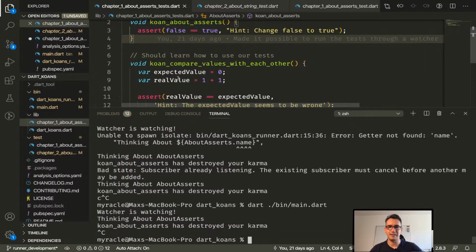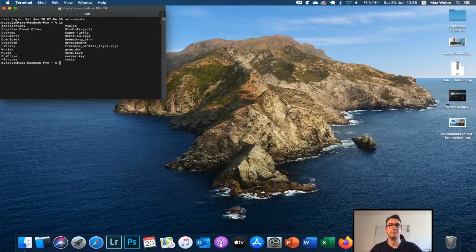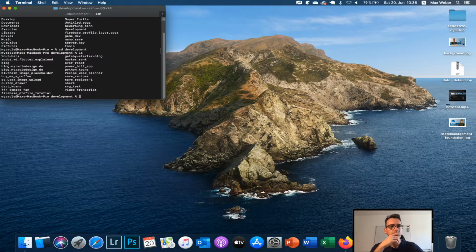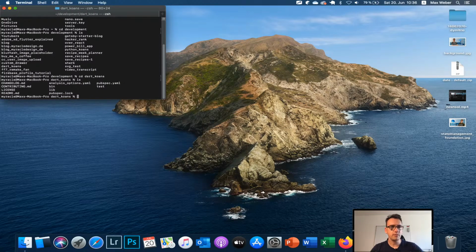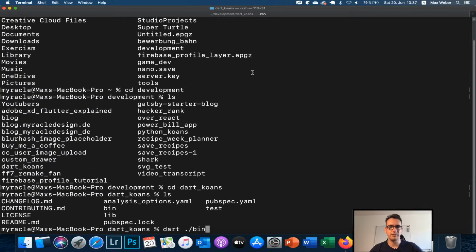And okay, so let's see. How would that look in a PowerShell? I don't have a PowerShell, but in a terminal, if we open that up and we also join that folder, so we go to our, where do we have that? In development, I assume. And here we have so many projects, I think, was it here? Yeah, cd dart_koans. And inside of here, we can now run dart. Yeah, that's Windows, exactly. And I have to increase the font size here. So, main.dart.